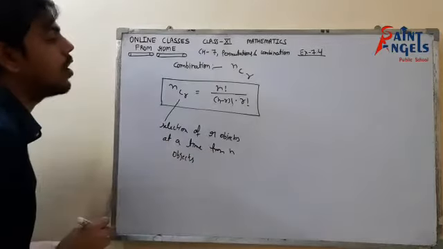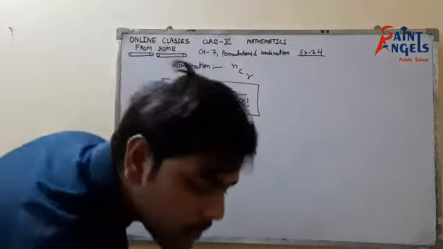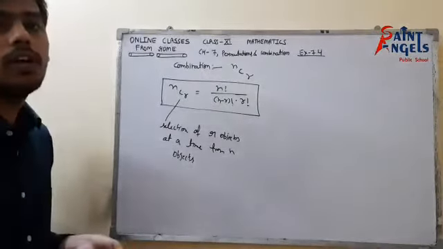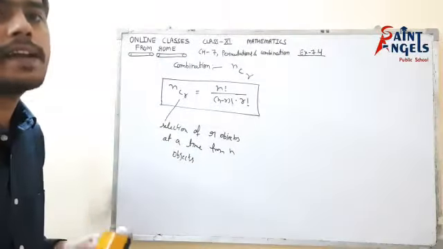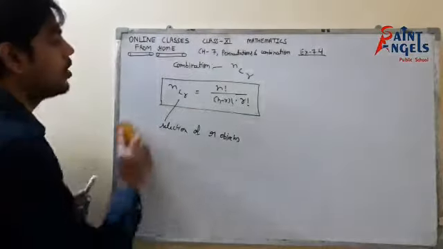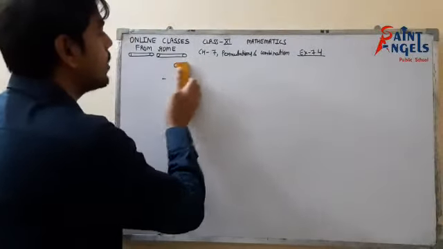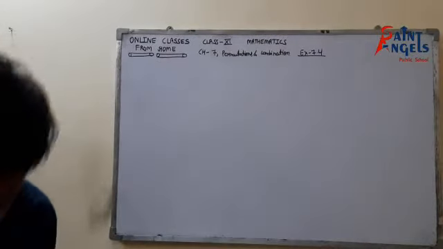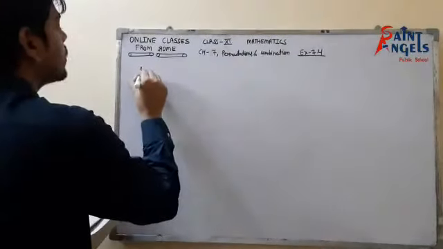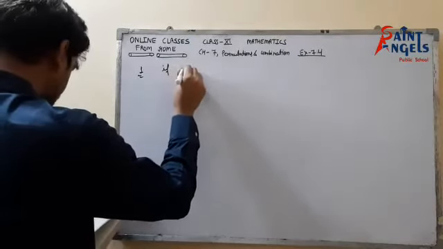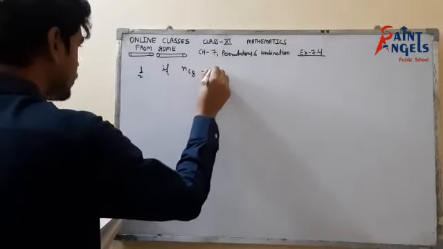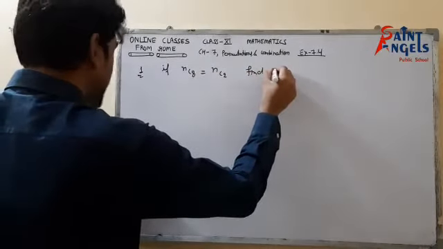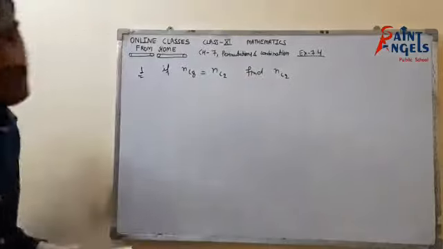Okay students, so now we will look at the exercise. Simple questions like the permutation. There is no difficulty to solve such questions, but you have to spend time on the logical part. So now we are going to start exercise 7.4, and the first question is: if nC8 equals nC2, then find nC2. We have to find the value of nC2.